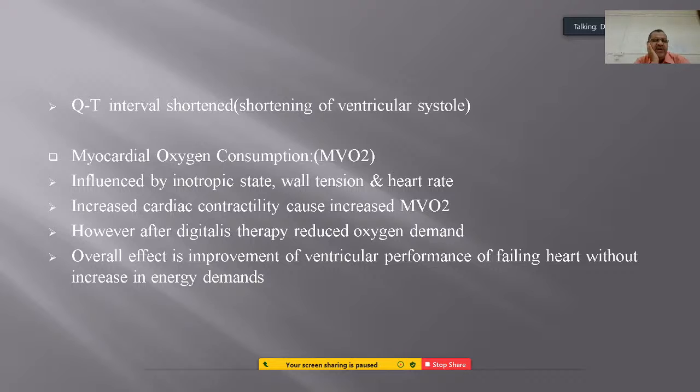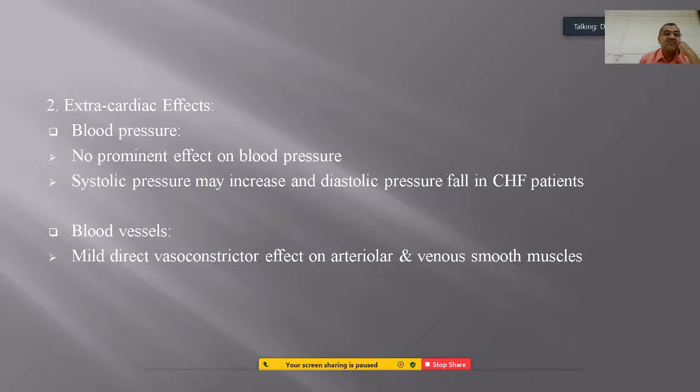However, the overall effect of digitalis therapy is the improvement of the performance of the failing ventricle without causing an increase in energy demand. So it doesn't require any ATP or any type of energy.